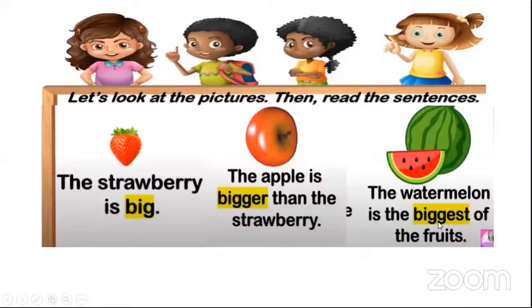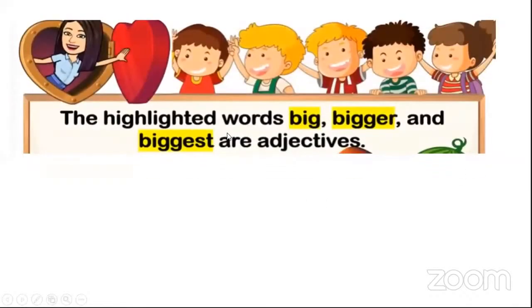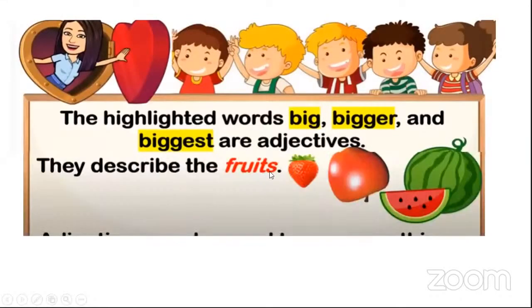So what I have done here, I have marked the words which are describing, which are qualifying, which are telling more about the fruits. So the highlighted words, big, bigger, and biggest, are the adjectives, and they're describing it in a more clear way. They're qualifying it. So the describing fruits here.